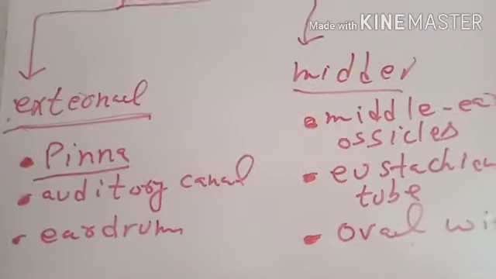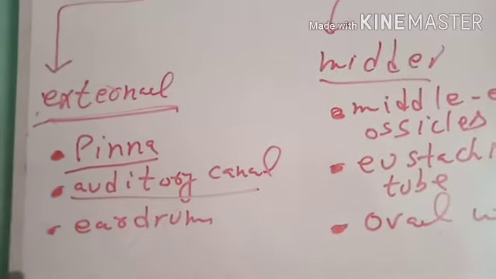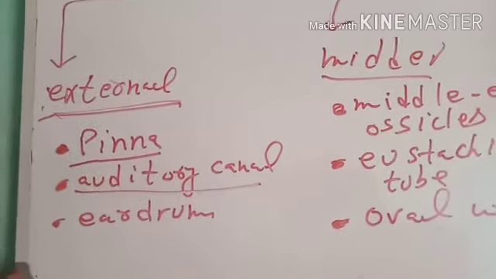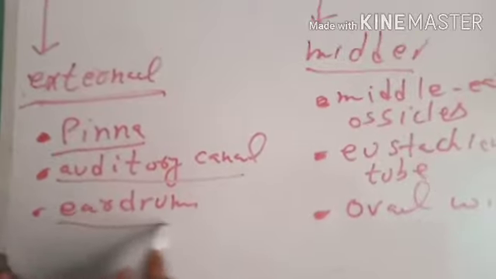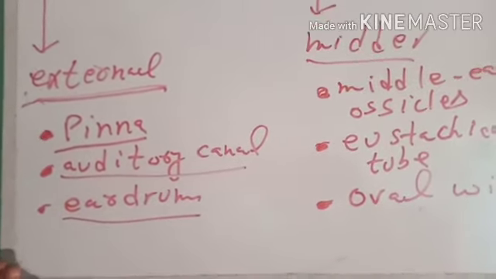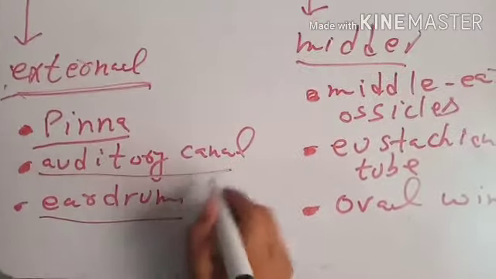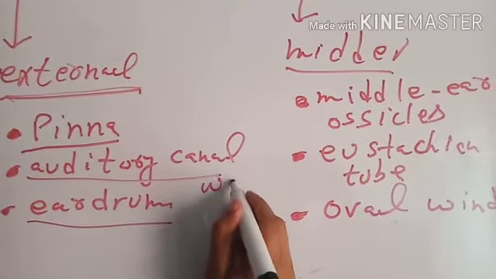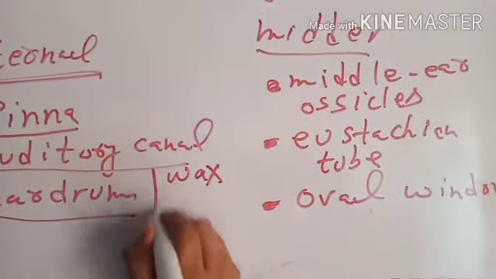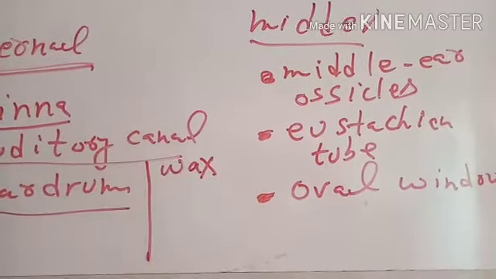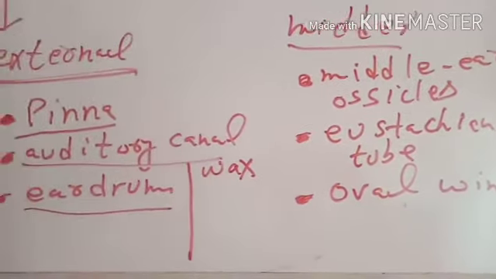Auditory canal is a tube which carries the sound waves from outside towards eardrum. Inside the auditory canal there is a substance called wax produced by wax glands present in auditory canal.